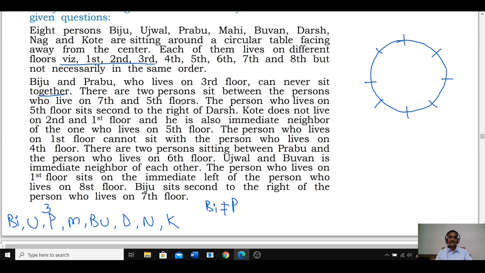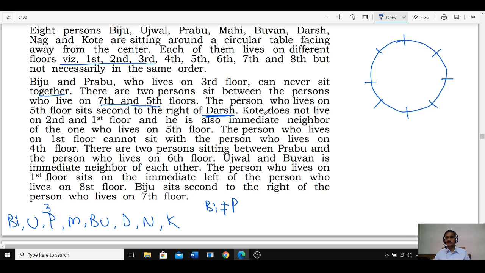Then there are 2 persons who sit between the persons who live on the 5th and the 7th floors. 7th floor, 5th floor మధ్యలో ఎంతమంది ఉన్నారు చెప్పండి. There must be exactly 2 people. And the person who lives on the 5th floor sits second to the right of theirs.